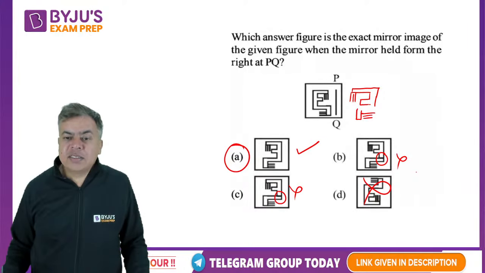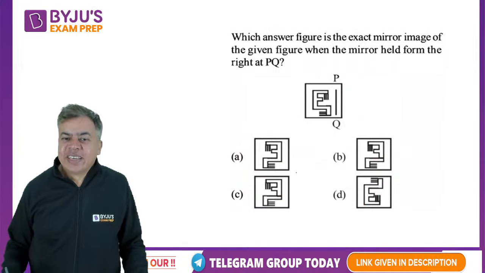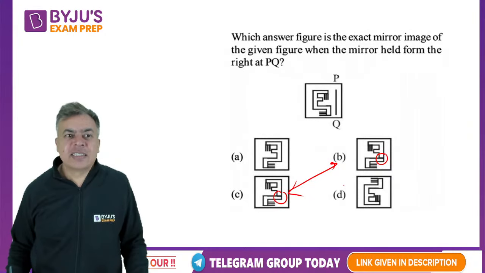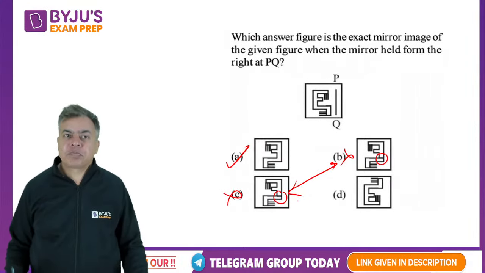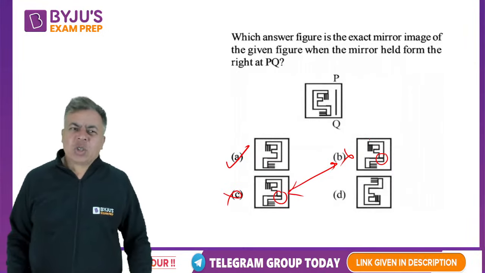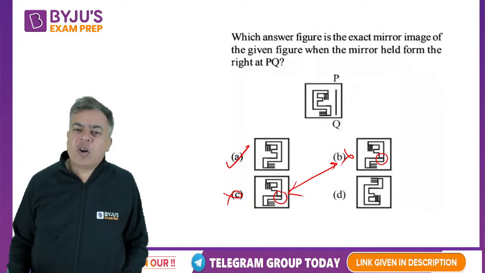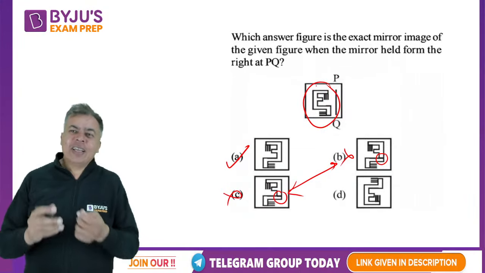Rather, what I see is option B and C are same. If option B and C are same, both are wrong. Here it is connected. So both are rejected, and A is the only possibility. So this was a simple question. Otherwise, there is a method I will tell you, if you can draw the same figure.